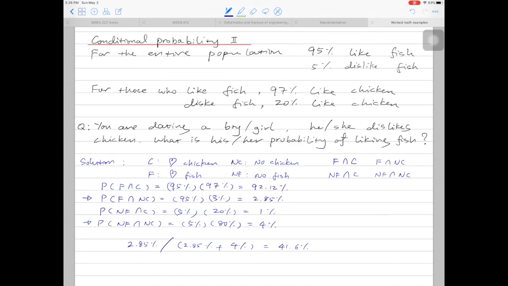This is less than 50% chance, so probably not a good idea to order fish for dinner on your first date. Coming back to the title of today's video, conditional probability. So what is the condition here? The 41.6% is the probability of someone who likes fish in the condition that this person does not like chicken.